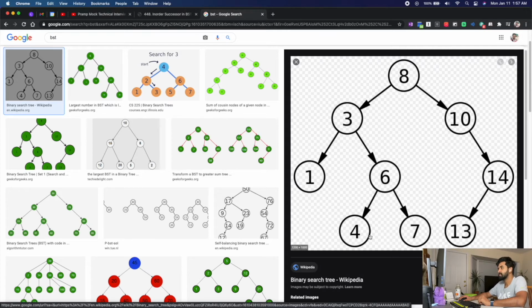Okay, if it is a left subchild, then for 6, the immediate successor should be its parent. If it's a left leaf, then the immediate successor should be its parent, because there is no other value which is between 4 and 6 if 4 is not having a right child. If 4 is having a right child, then the equations will change. But if this is a left leaf, then the in-order successor for 4 would be 6. So the parent will be the final answer, right?